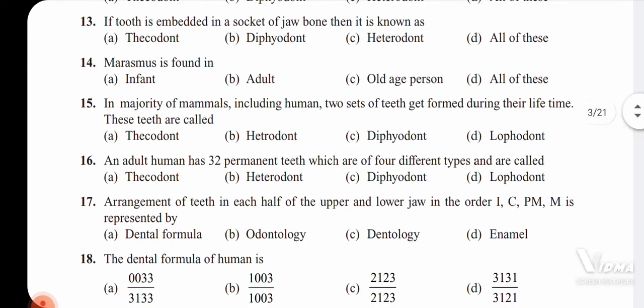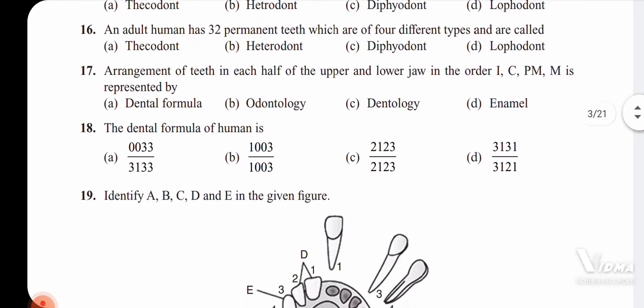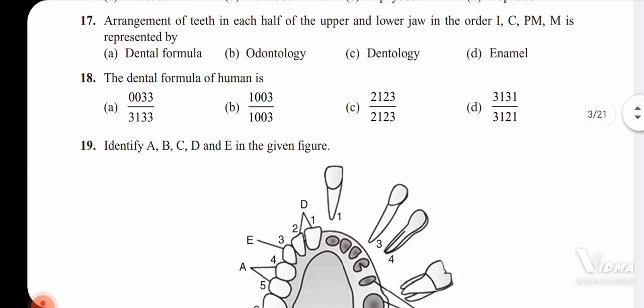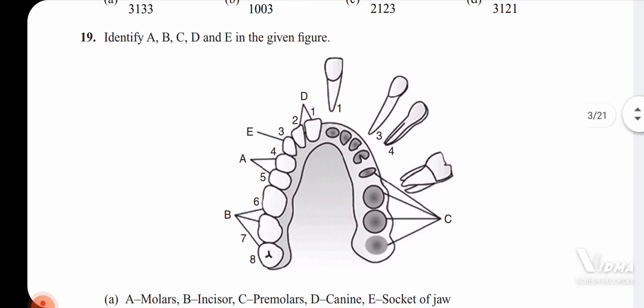Next, 18th one. The dental formula of a human is, 2 are incisors, one is canine, 2 are premolars and 3 are molars. So 2 1 2 3 divided by 2 1 2 3 is the dental formula of human beings.